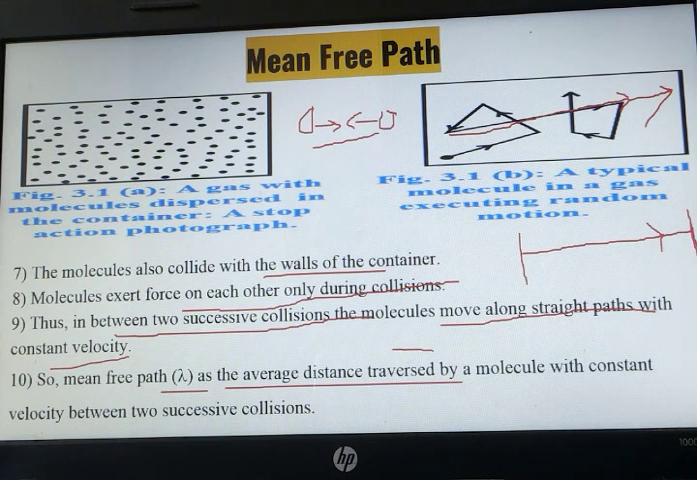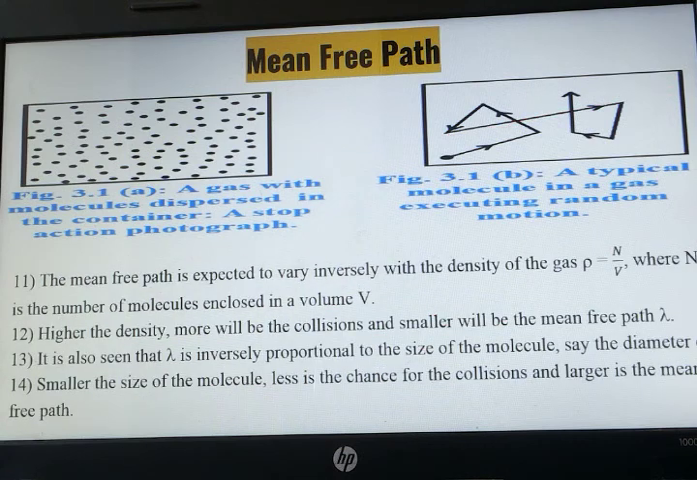Now the molecule will not only collide with the wall of the container, but can also collide with another molecule as well. The mean free path is expected to vary with the density of gases, where density is equal to N upon V, where N is the number of molecules enclosed in a volume V. So density can be denoted as N upon V.